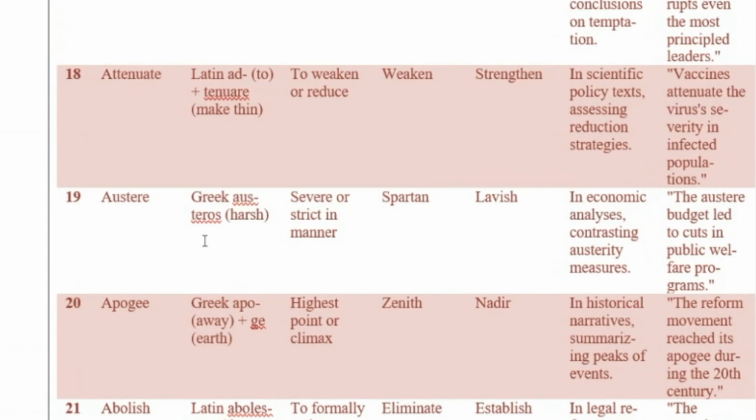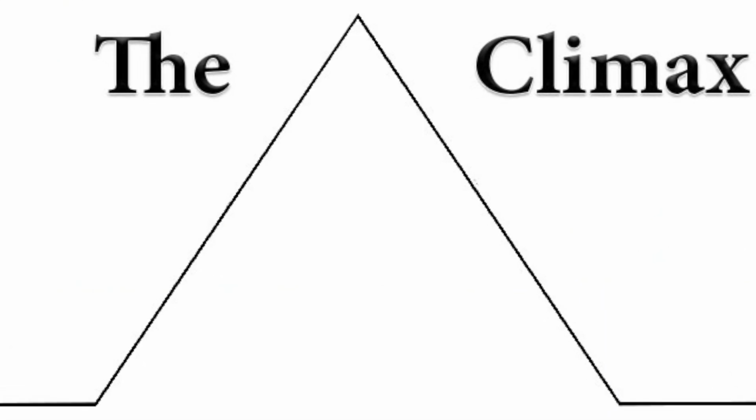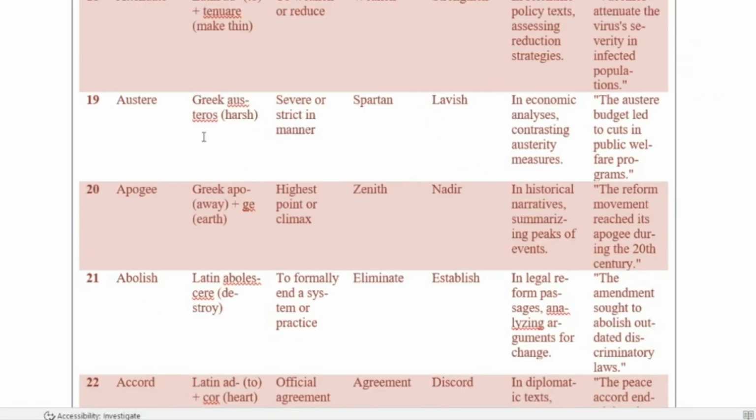The 20th word is apogee. Apogee means the highest point or climax. The synonym is zenith, and the antonym is nadir. In historical narratives, CLAT uses this word to summarize the peak of events, the epitome, the climax. So, an example is: the reform movement reached its apogee during the 20th century.